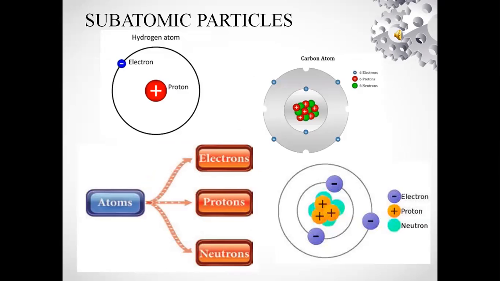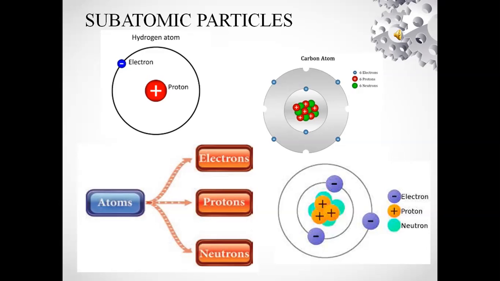Next, subatomic particles. The discoveries made during the 20th century proved that atoms of all elements are made up of smaller components, that is, electron, proton, and neutron. These are the subatomic particles. An electron from a hydrogen atom is no different from an electron of a carbon atom. See here, hydrogen atom and carbon atom. In the same manner, protons and neutrons of all elements also have the same characteristics. These particles that make up the atom are called subatomic particles.